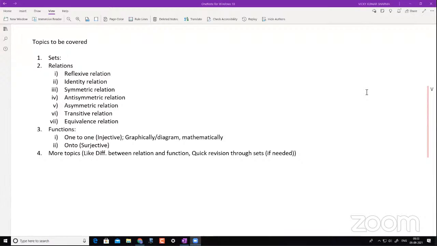Okay. So welcome everyone to the first session. This is mostly an activity session. I have gone through the discussion forum and seen that most of you have doubts in activity questions, and also a problem with some of the concepts. So I think these 4 topics, that is sets, then relations, all these types of relations, and then functions, and how relations are different from functions, will cover all the topics. We'll try to cover as much as possible in today's session.